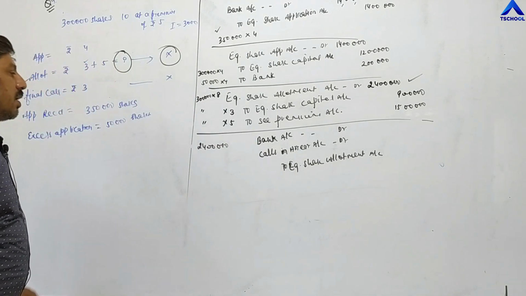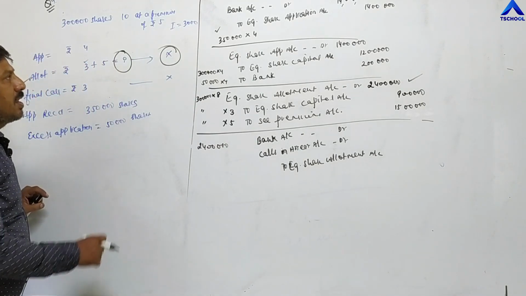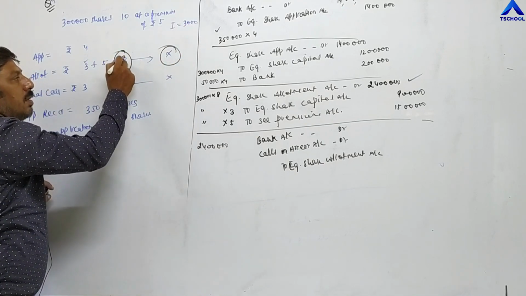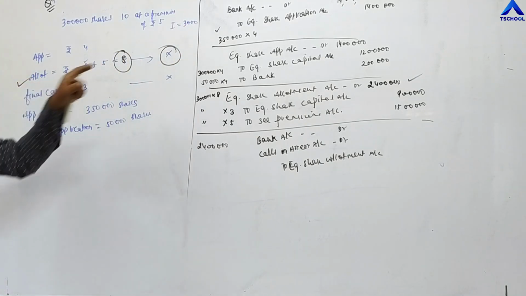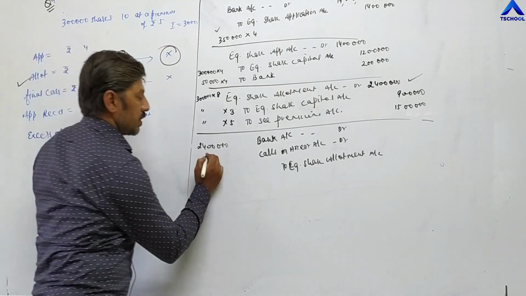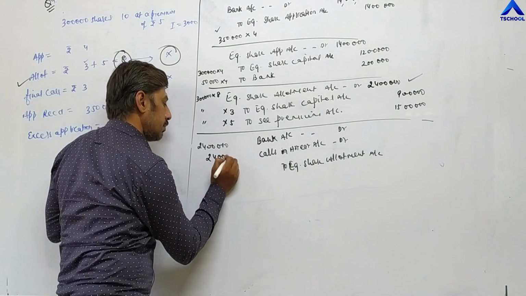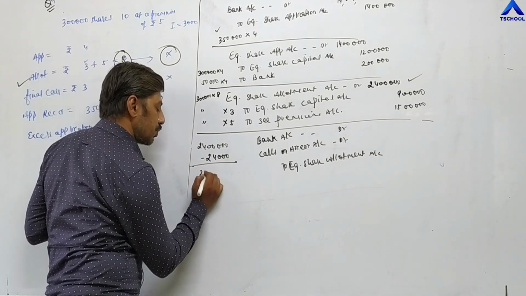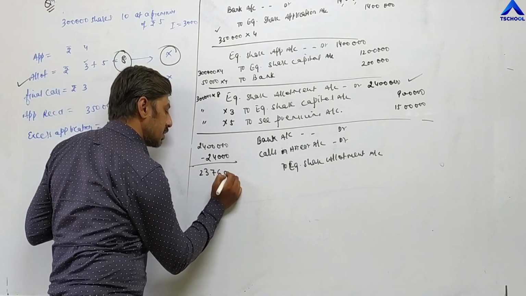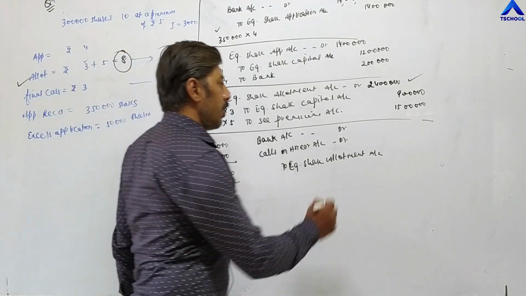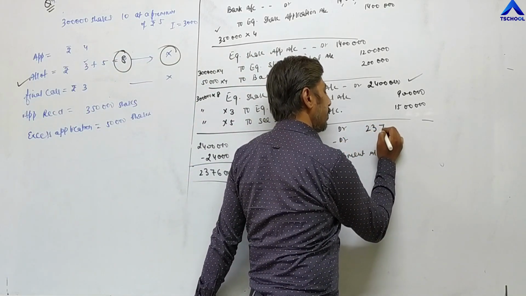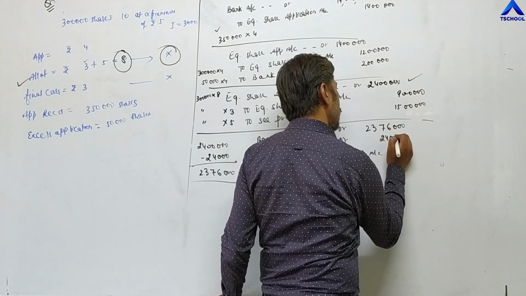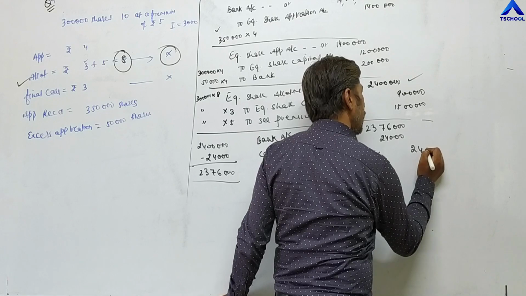Out of 24 lakh, company has not received money on 3000 shares. Ishira has not paid 8 rupees. 3000 into 8, 24,000. So 24 lakh minus 24,000, it becomes 23 lakh 76,000. So company is receiving 23 lakh 76,000, not receiving 24,000. Total it becomes 24 lakh.